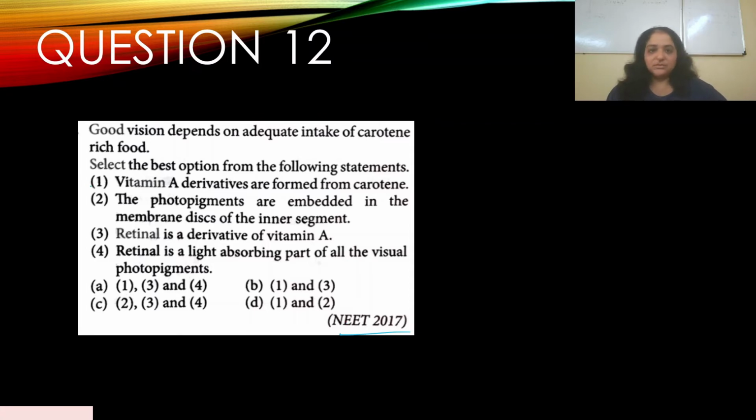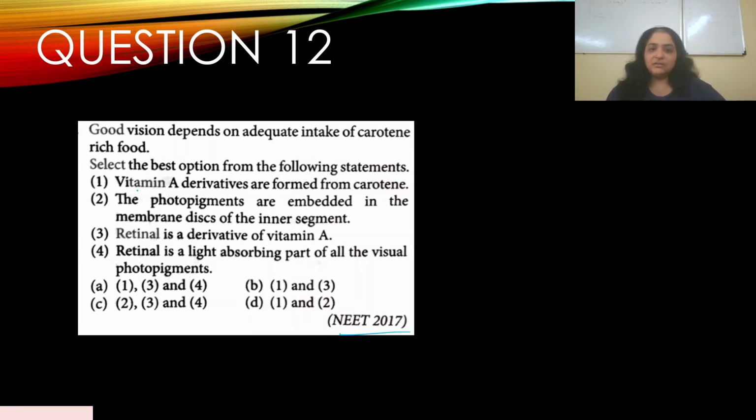Let's go through the statements. 1. Vitamin A derivatives are formed from carotene. 2. The photopigments are embedded in the membrane discs of the inner segment. 3. Retinal is a derivative of vitamin A. 4. Retinal is a light absorbing part of all the visual photopigments.